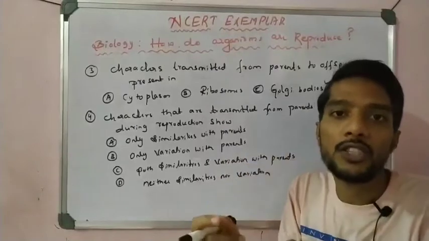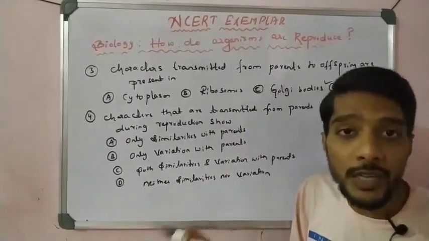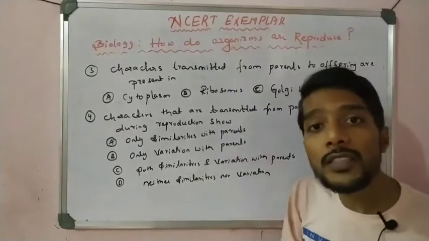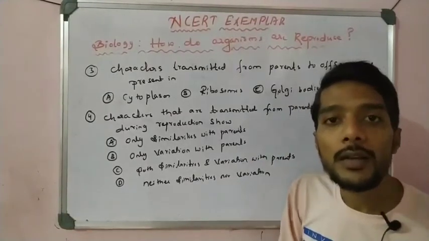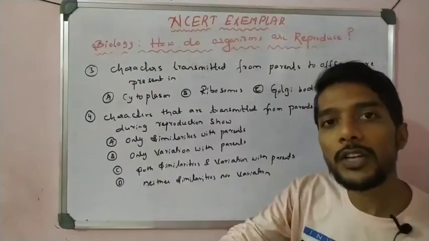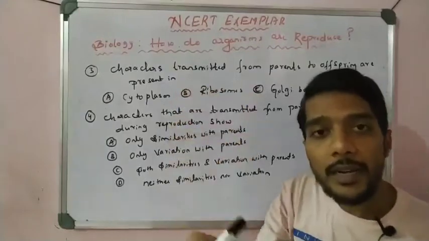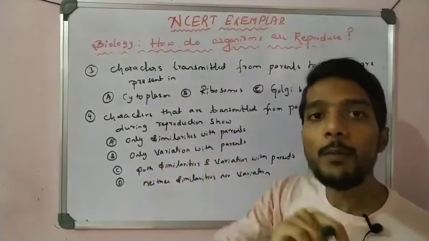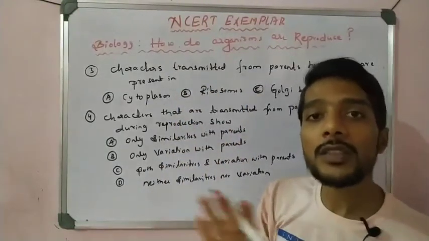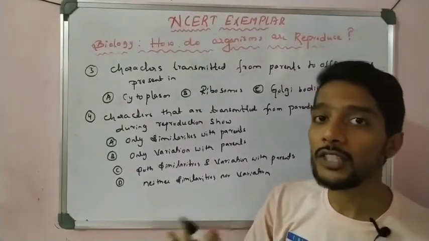But there is some variation, maybe in face structure, color, or characters. So it is not only variation and not only similarity; it is similarity plus variation. Whenever sexual reproduction takes place, the offspring has the parent's body design and variation in some internal characters. So both similarity and variation take place.